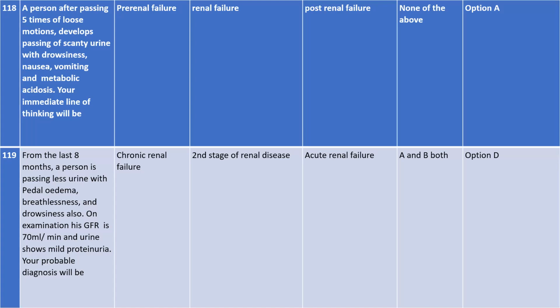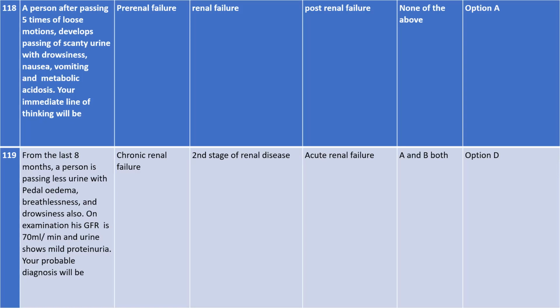And then on diagnostic evaluation, we find that his glomerular filtration rate is 70 ml per minute, and his urine also shows a mild proteinuria. So if in the examination you find that a person's GFR is 70 ml per minute and there is slight protein in his urine, which type of disease can this be diagnosed as? The diseases will be chronic renal failure as well as 2nd stage of renal disease.